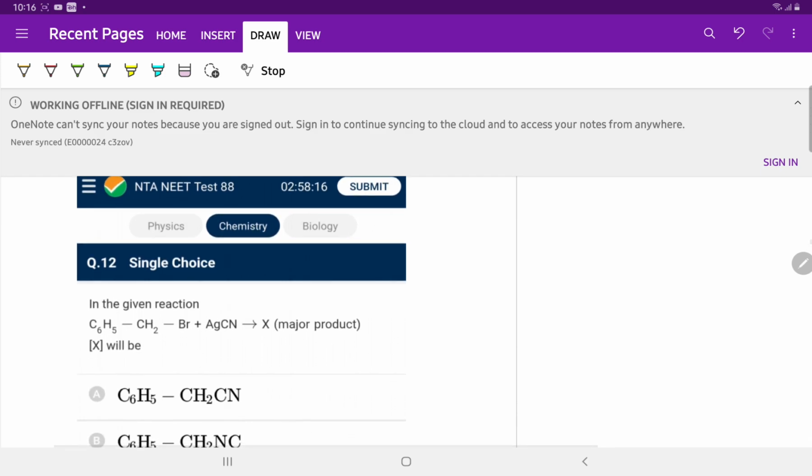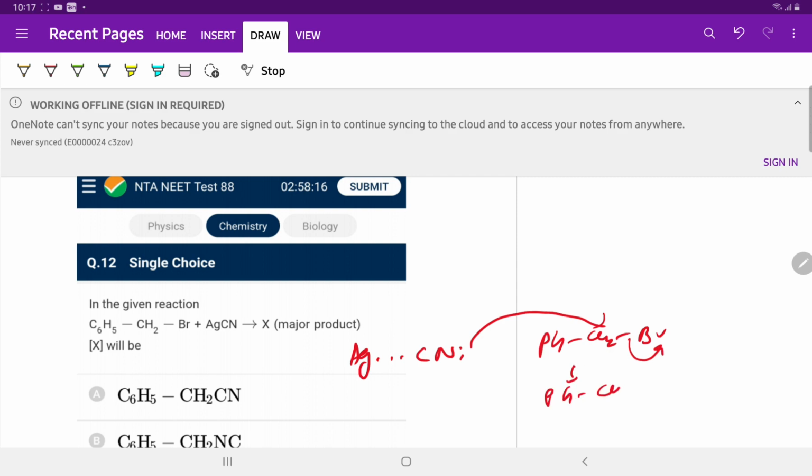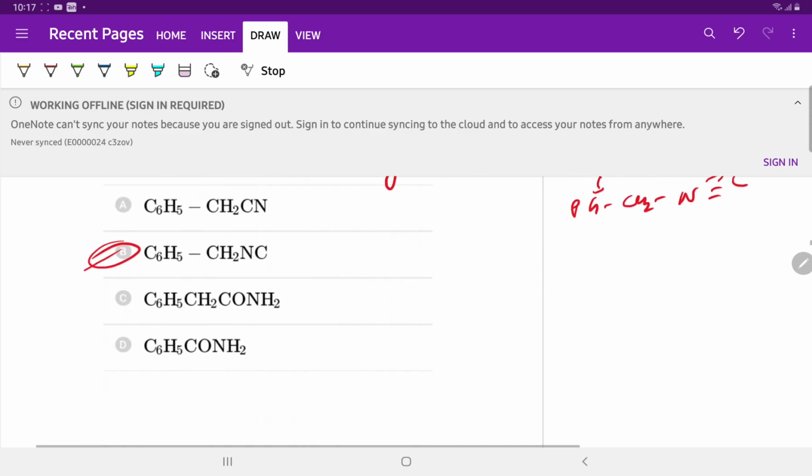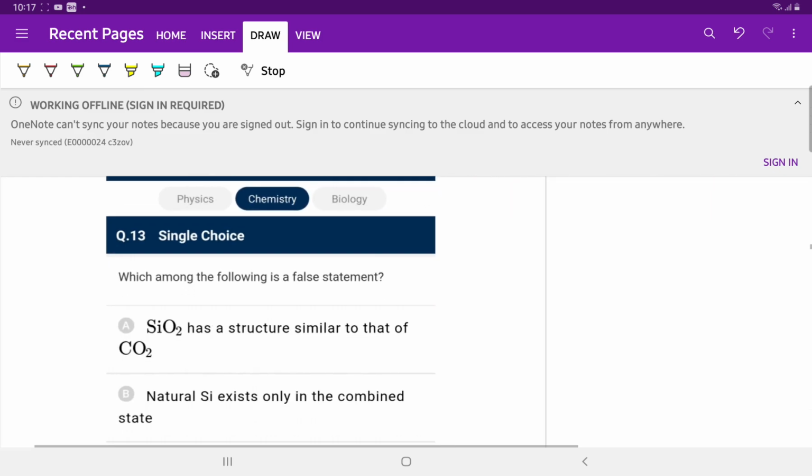Question number 12. Benzyl bromide reacts with AgCN. AgCN is a covalent compound, so the lone pair of nitrogen attacks benzyl bromide. So the product is PhCH2NC. If KCN is used, the product is PhCH2CN. KCN is an ionic compound, AgCN is a covalent compound.